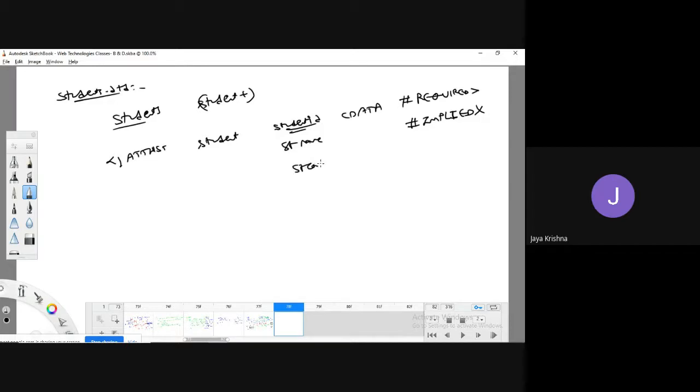Similarly, we can go for student course. For example, my student course is Java. All the remaining things are the same. Student course is Java. Now what we can understand is that this is what we call a default value.